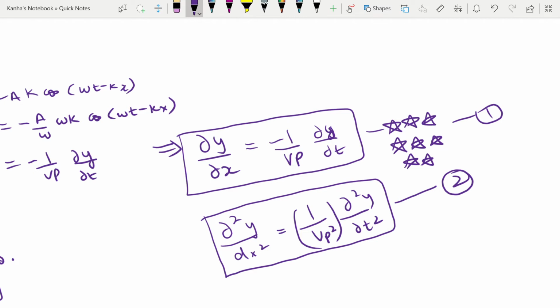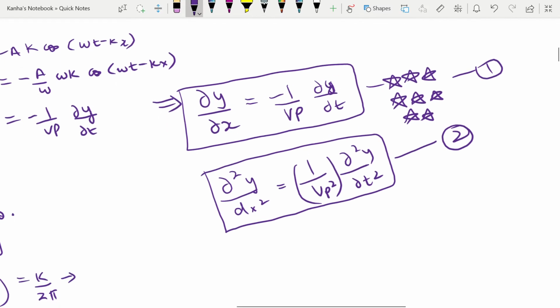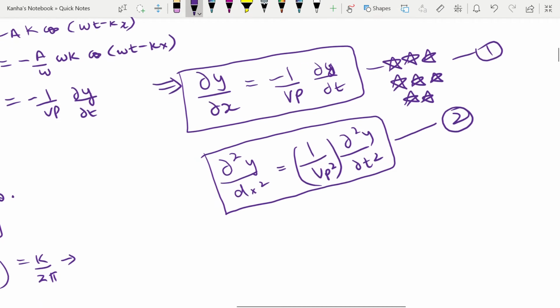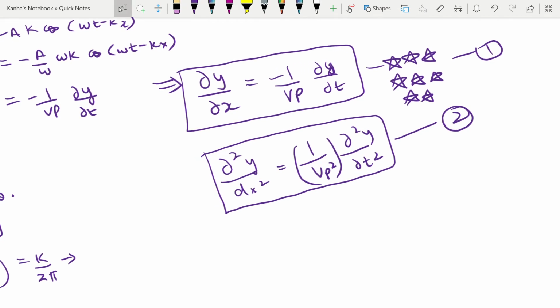You can also find the acceleration of the particles. The acceleration of the particle is the second partial derivative of your y with respect to t. So I can write my acceleration of the particle as del square y by del t square. Note that now my y depends on both x and t.